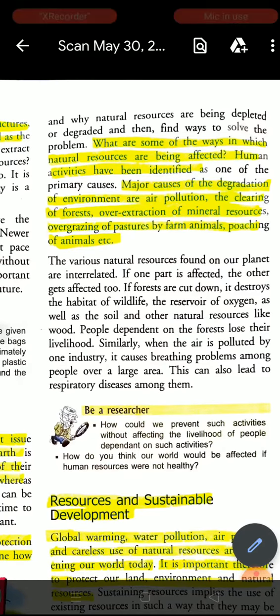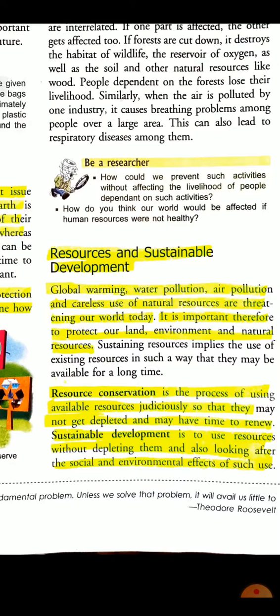Now, resources and sustainable development. Global warming, water pollution, air pollution and careless use of natural resources are threatening our world today. It is important to protect our land, environment and natural resources.